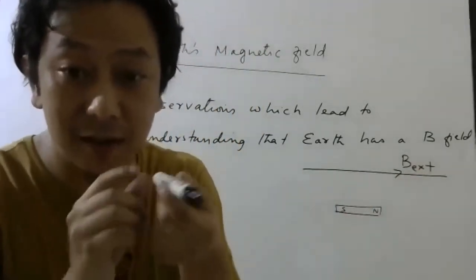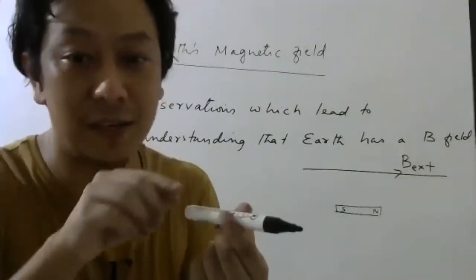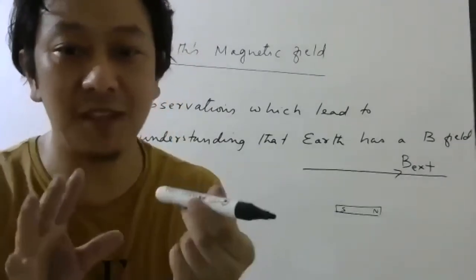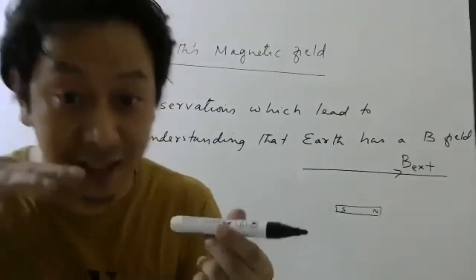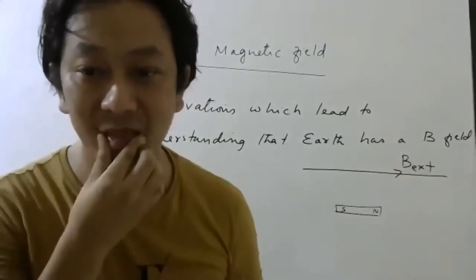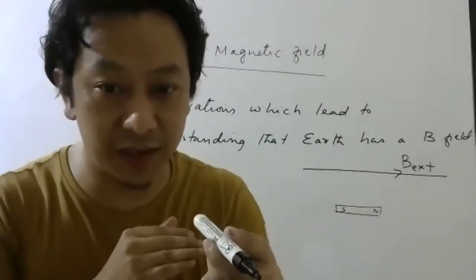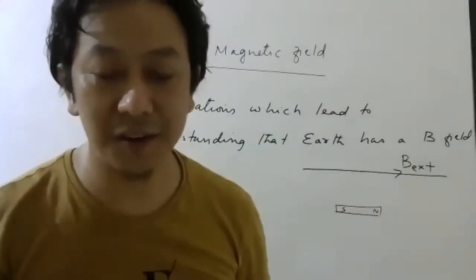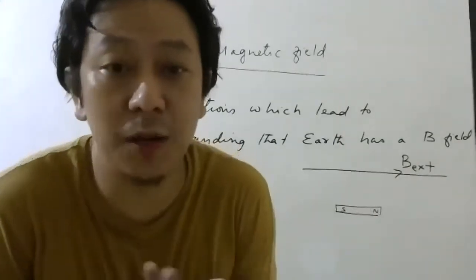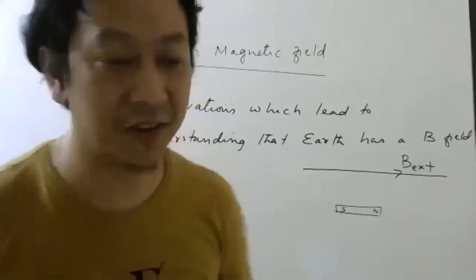So a freely suspended magnet near Earth always aligns in one direction. You keep it here, you leave it, it comes in this direction. You keep it here, you leave it, it comes in this direction. That means there has to be some external magnetic field this way. Agree or not? That's why the magnet is always coming in that direction. So that is how we understood that the Earth has a magnetic field. Now who will produce that external magnetic field? There is no magnet here and there. So it has to be Earth itself. Okay. So that is one.